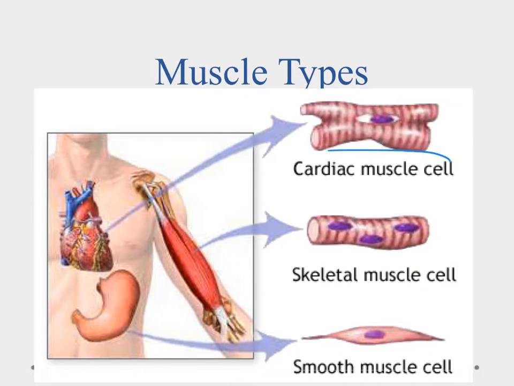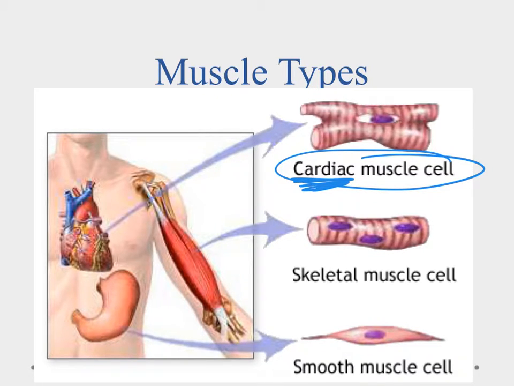The first one is the cardiac muscle, and cardiac, it hints here what it is. Cardiac muscle is going to be found in the heart, and it's a muscle that's just designed to work and work and work. It's always working that way. We don't have any control over it. It's autonomic, so it's just going to continuously beat, and that's what it's for. It's so that the heart will continuously beat, and that's what lets us have a heartbeat and live.